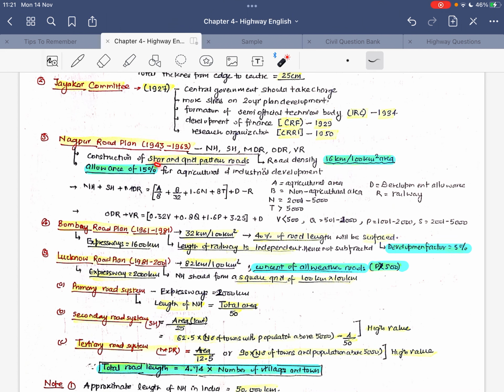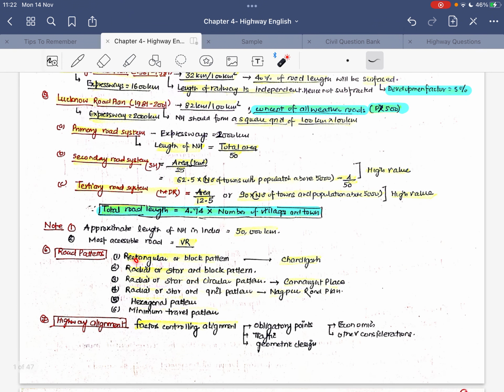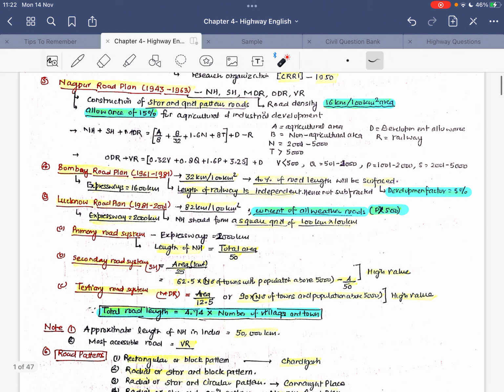Many times this question has been asked in competitive examinations: which type of road pattern is used in the Nagpur road plan? There are various types of road patterns which we'll be covering here: rectangular or block pattern, radial or star and block pattern, radial or star and circular pattern. The question is which categorization of road patterns the Nagpur road plan utilizes. Under the Nagpur road plan, road density was 16 kilometers per 100 square kilometers of area, with an allowance of 15% for agricultural and industrial development.